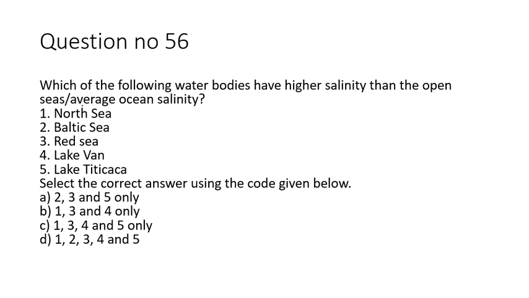Question number 56 is about the salinity of the ocean. Six oceans are given in the options, and you have to select the ocean or sea which has salinity above normal. Normal salinity is generally 35 parts per thousand, so we have to choose the option which is above this.